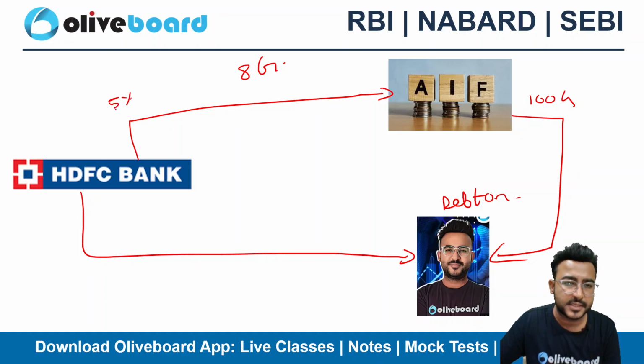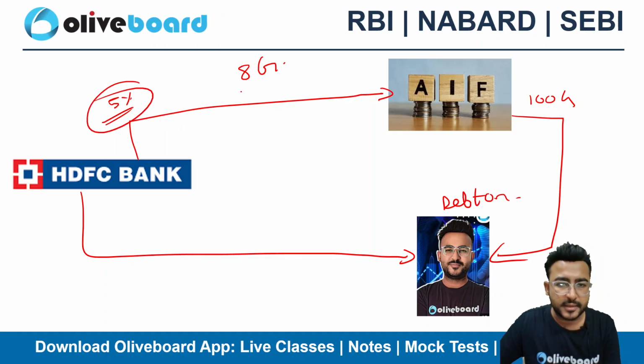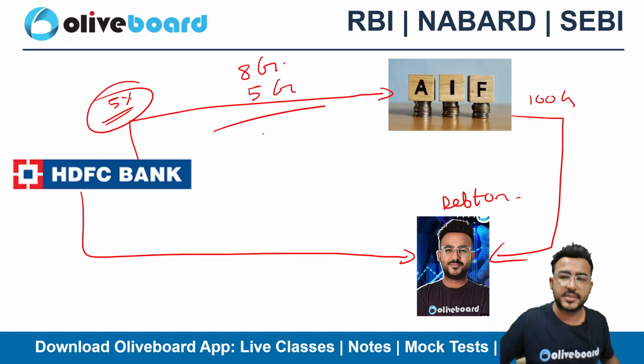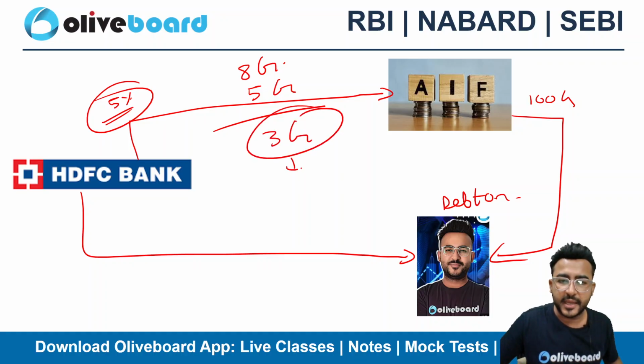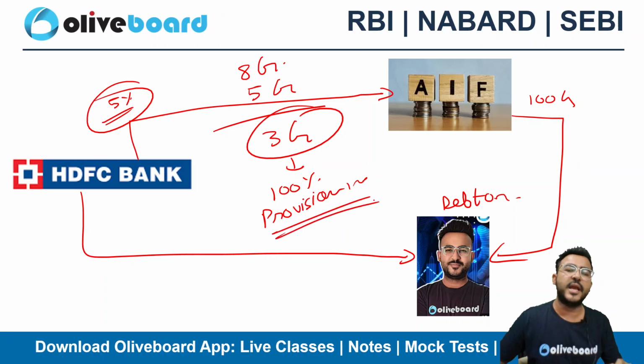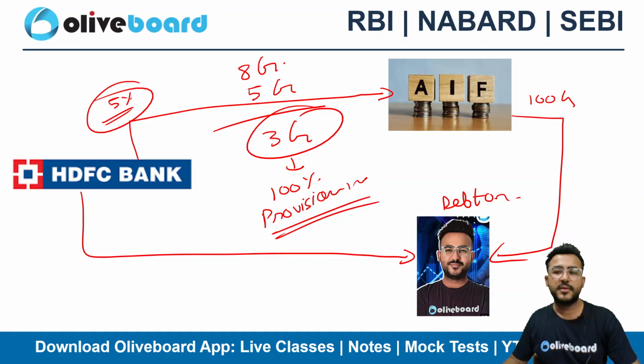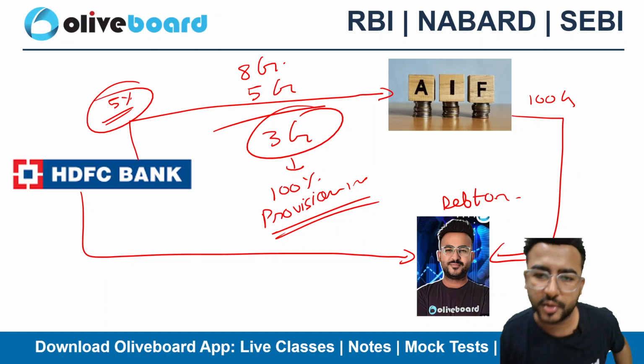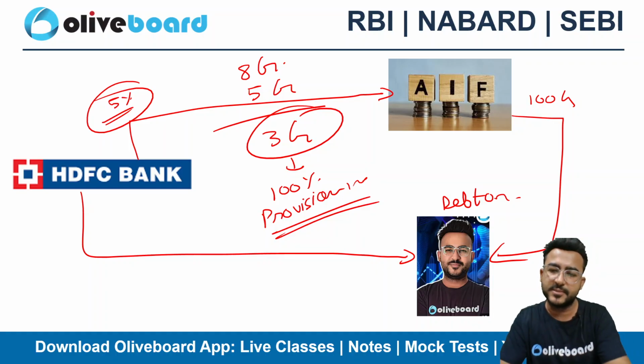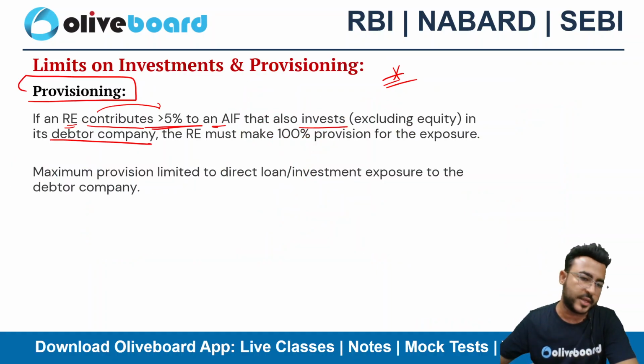contribute up to 5%. So 5% of 100 crore is 5 crore. Whatever is in excess of the 5%, 3 crore here, I, the regulated entity, need to make 100% provisioning. By provisioning, I mean I need to set aside this particular amount, right? I need to book it as an expense. Provisions are expenses only, right?